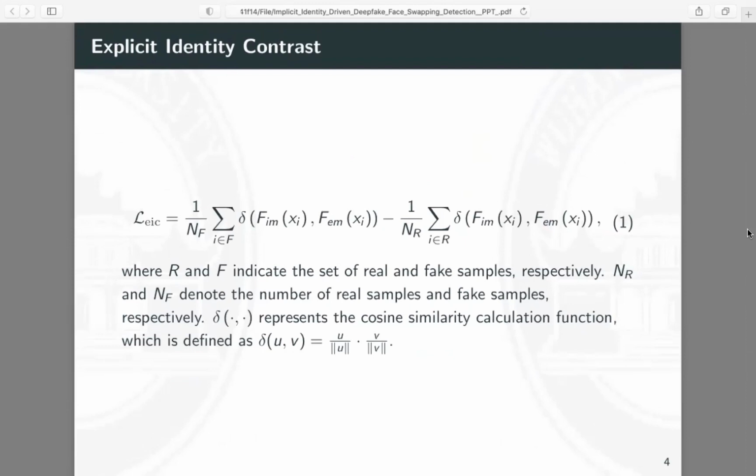Following the characteristics of our proposed implicit identity, the implicit identity of a real face needs to be consistent with its corresponding explicit identity, while the fake face is just the opposite. To this end, we adopt explicit identities as contrasts to initially guide the representation of implicit identities.